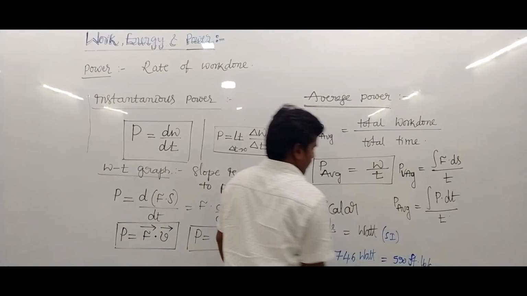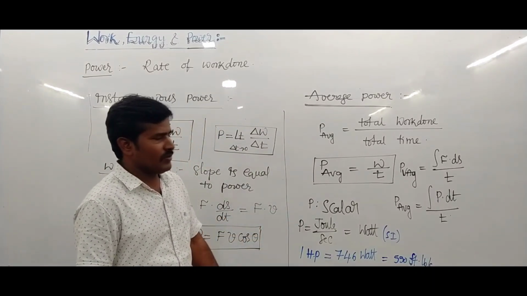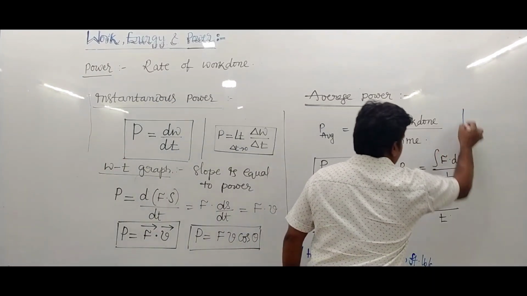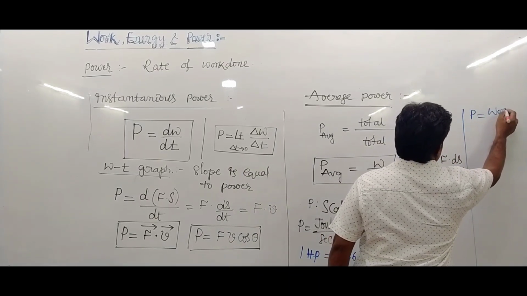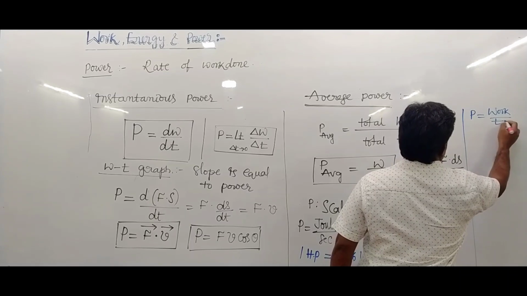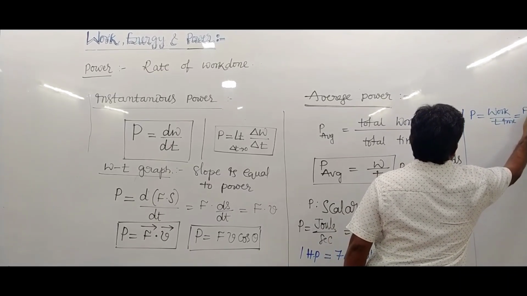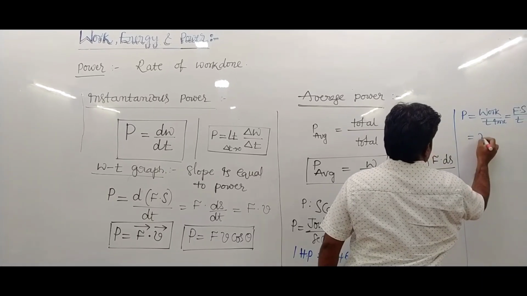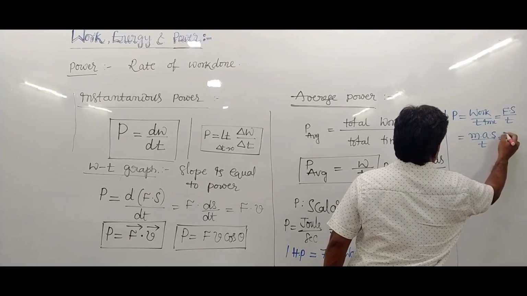This is the FPS system. So this is the power value and the power dimensional formula. Power is written as work upon time. So work by time is written as force into displacement upon time, which is mass into acceleration into displacement by time.